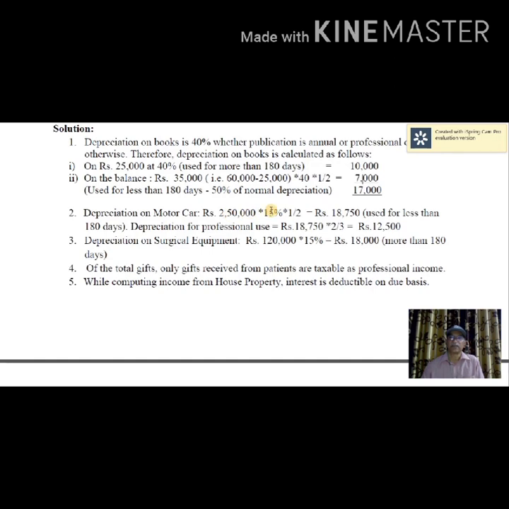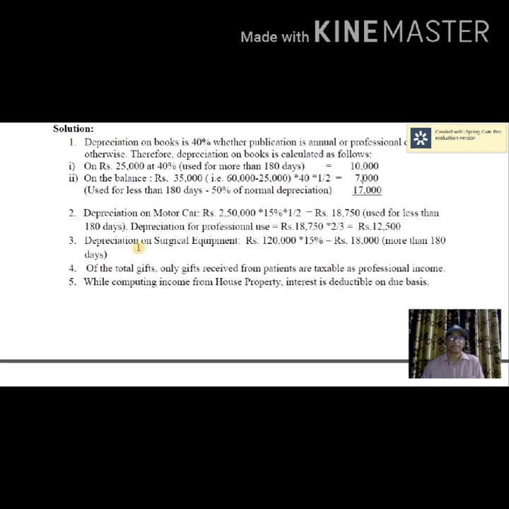Similarly, depreciation on motor car on 2,50,000 at the rate of 15%. Since it is used for a period less than 180 days, 18,750 is the total depreciation. But of that, 1/3 is used for personal purpose. Therefore, used for professional purpose is 2/3. Therefore, that comes to 12,500.